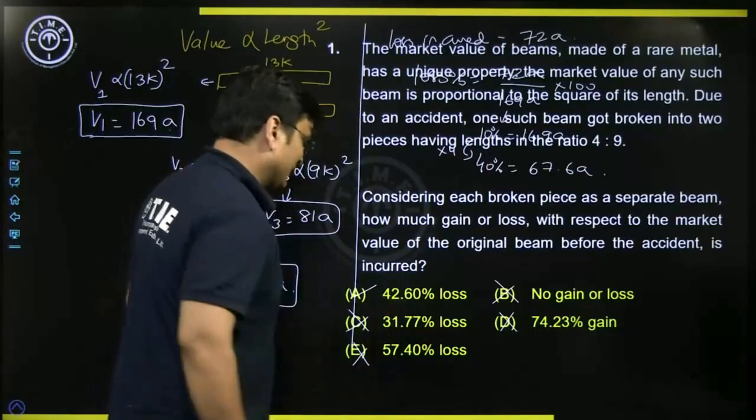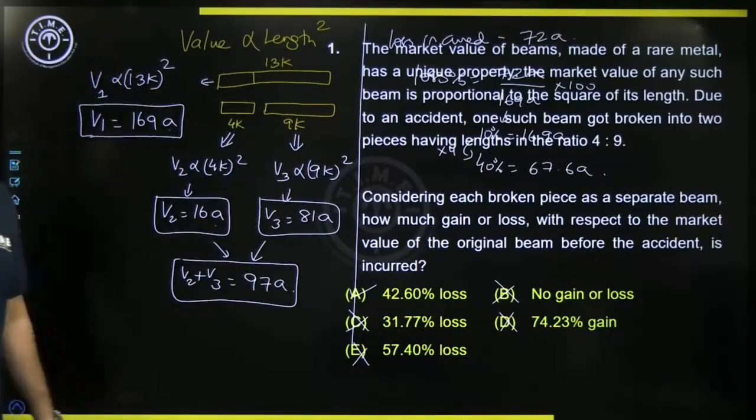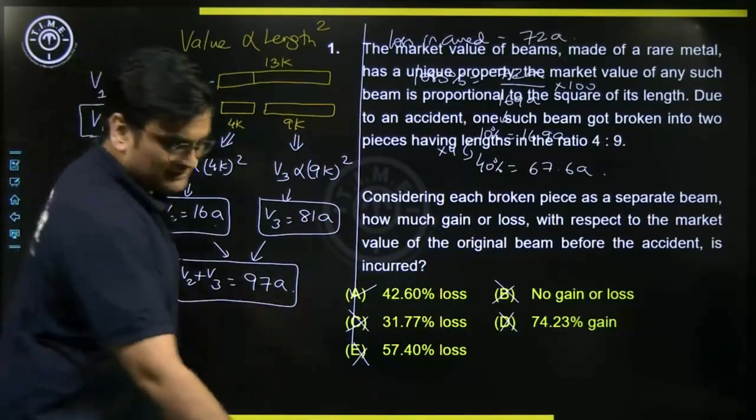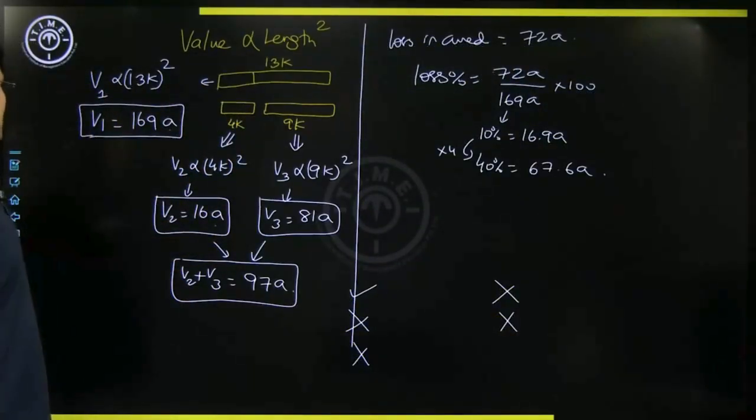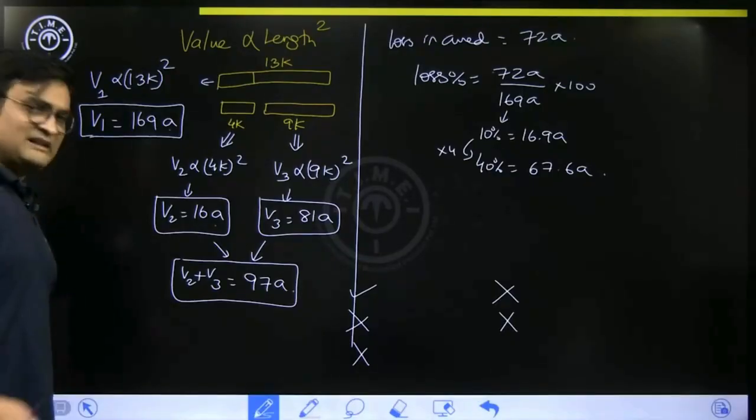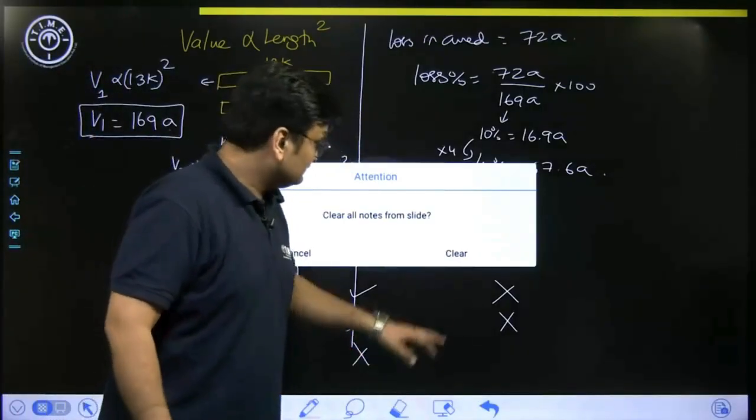My answer finally I can mark as option choice A. So this is how we could answer. Alright, so we're done with the first question. Now let's move on to the next one.